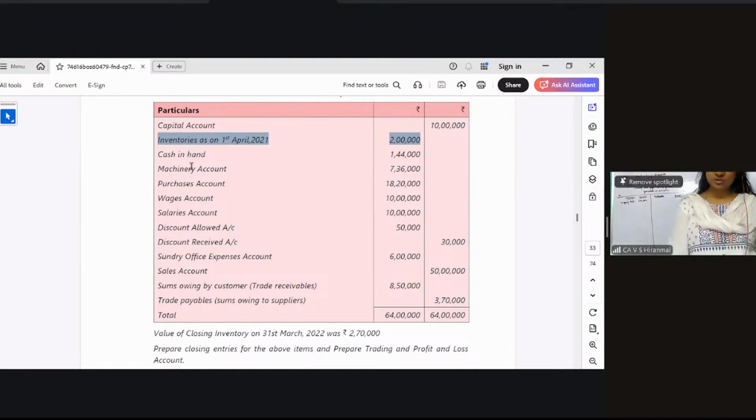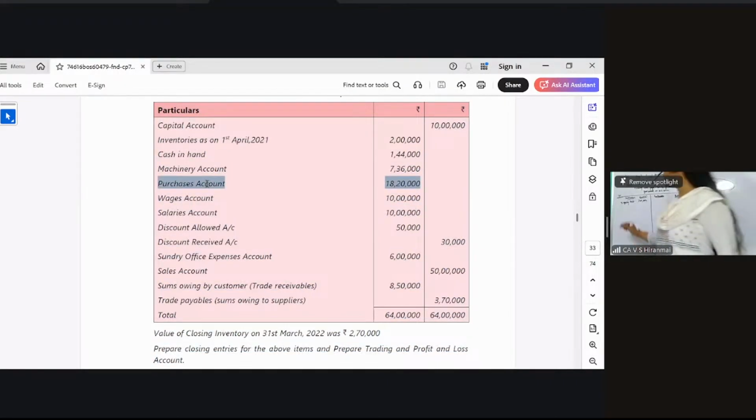Okay. Now, my dear students, cash in hand is your asset. This is your current asset. It will not come in the trading account, not in the P&L account, but in the balance sheet. Machinery account, this is your fixed asset. So it will also come into the balance sheet asset side. Next, we have the purchases account. Purchases account will come into my trading account. So please write purchases account debit side, that will be 18 lakh and 20,000. Purchases account on the debit side 18 lakh and 20,000.